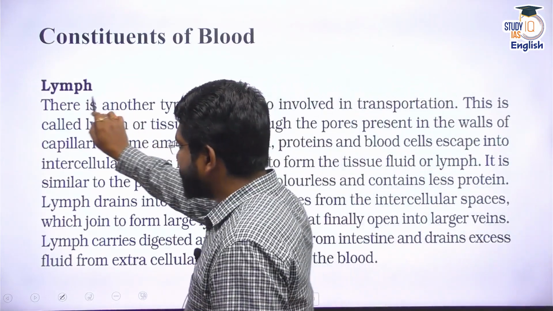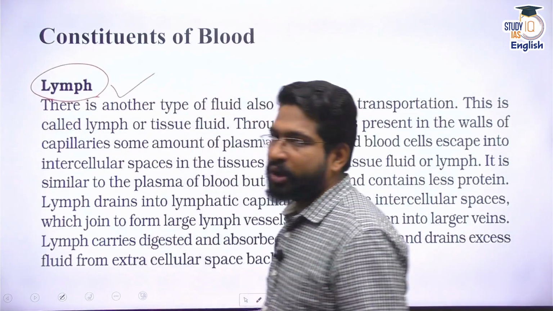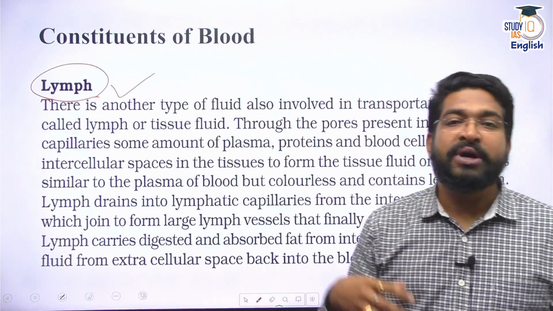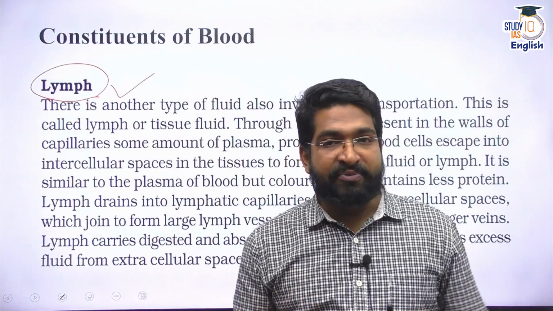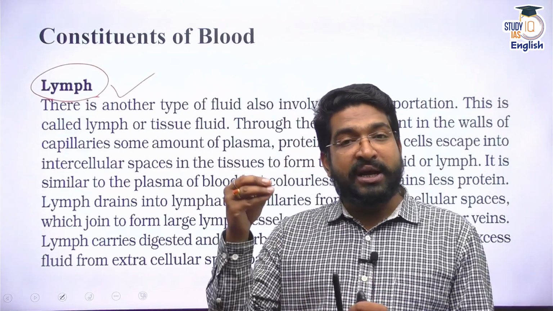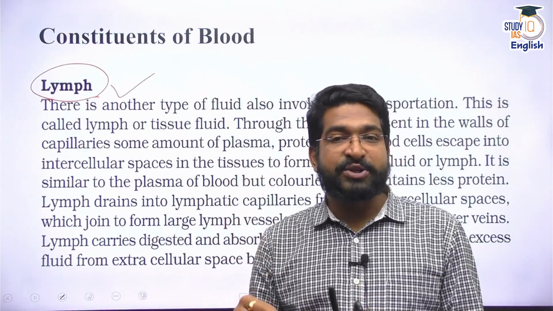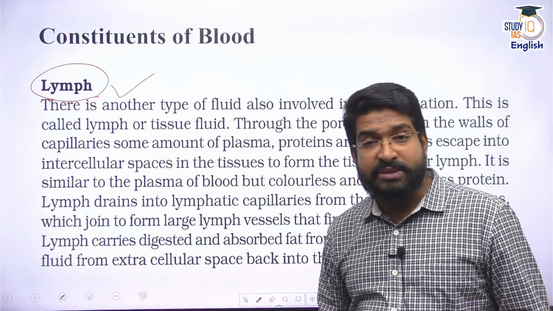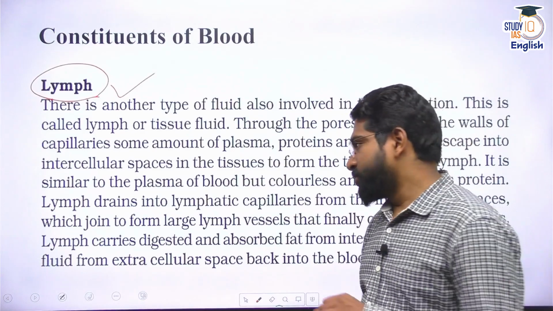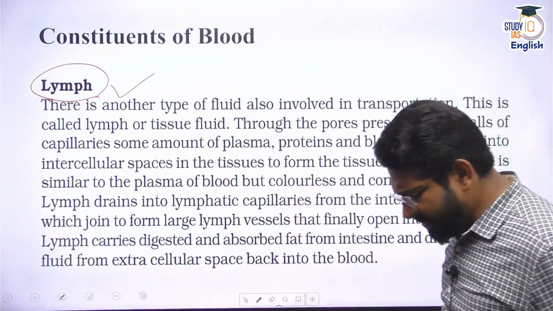Apart from this, the blood also contains lymph. Please remember that lymph, or lymphatic fluid, or lymphatic tissue, is responsible for our immune system. So from lymph, there are many cells which enter our bloodstream, the WBCs basically, which form the immune system of our body. All right. So this is the basic transportation system that we have.